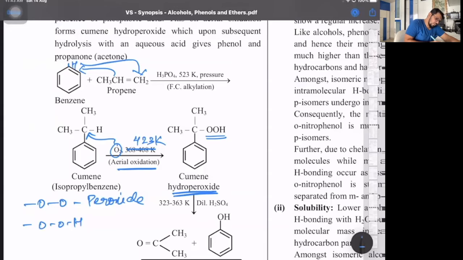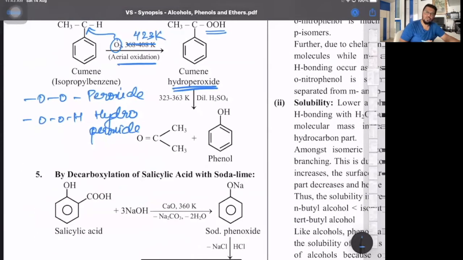OOH is what I call hydroperoxide. Okay. And then when you hydrolyze with dilute H2SO4, we get phenol plus we get acetone. This is a commercial method because one, cumene is a cheaply available raw material, and second, acetone is obtained as a useful byproduct.